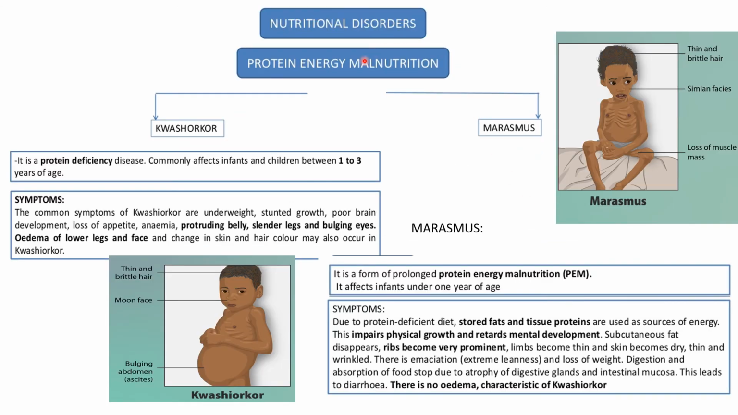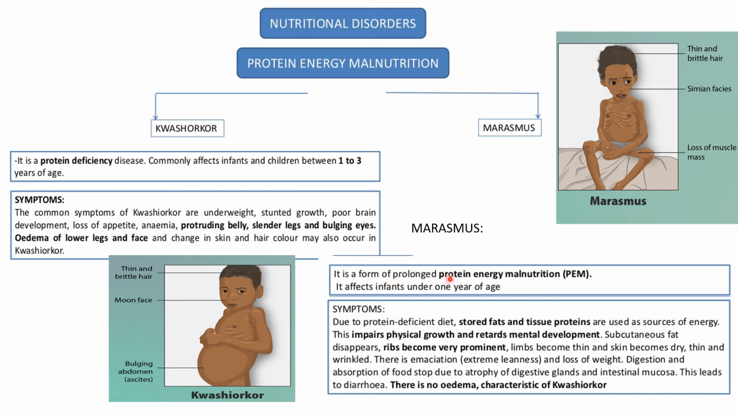Now let's see protein deficiency, which is also known as protein energy malnutrition. It is of two types. First is Kwashiorkor and second is marasmus. Now let's see what happens in Kwashiorkor. It's a protein deficiency disease that commonly affects infants and children between 1 to 3 years. The symptoms of Kwashiorkor are underweight, stunted growth, poor brain development, loss of appetite, anemia, protruding belly, slender legs and bulging eyes, edema of the lower legs and face, and change in the skin and hair color may also occur.